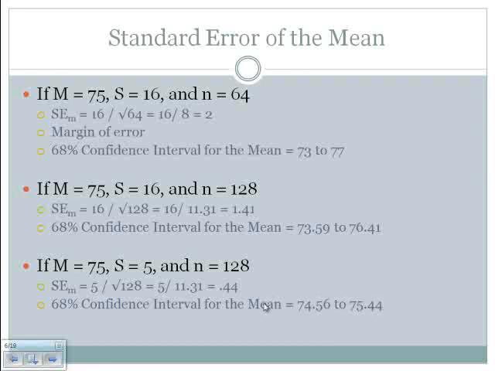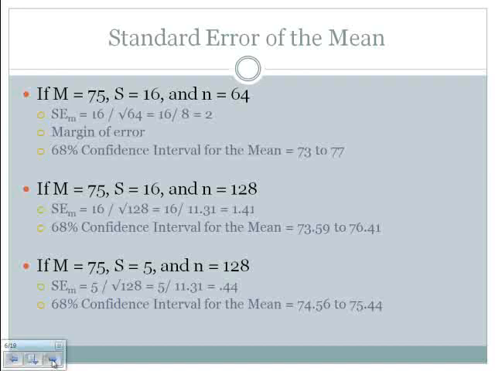Kind of the purpose of this demonstration is to show you that where we don't have much control over the standard deviation of our sample, quite often we do have control over our sample size. And so typically larger samples are going to be better because number one, we do have control over it, and two, everything else being even, it does result in a smaller standard error of the mean.